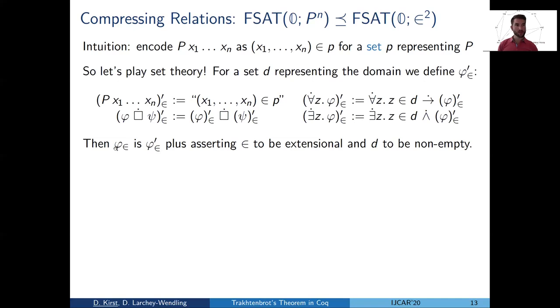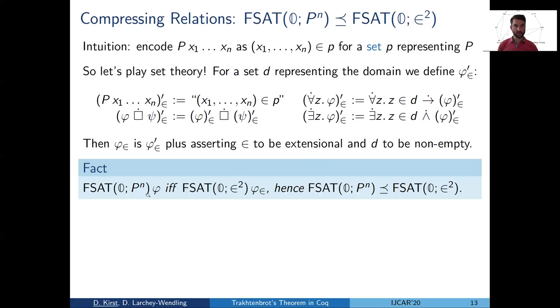Then we add to this translation a bit of structural requirements: that membership is extensional and that the domain is non-empty. Then we verify that the reduction holds, so that in the original signature phi is satisfied if and only if in the binary signature the translation is satisfied. Even working in type theory, the direction from right to left is easy. We just have to extract the model.